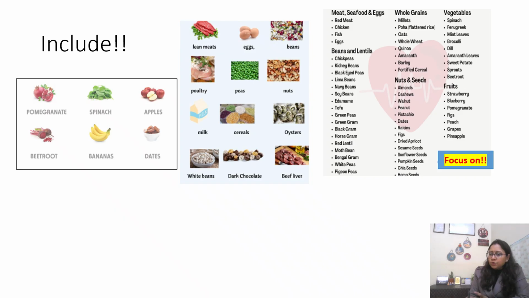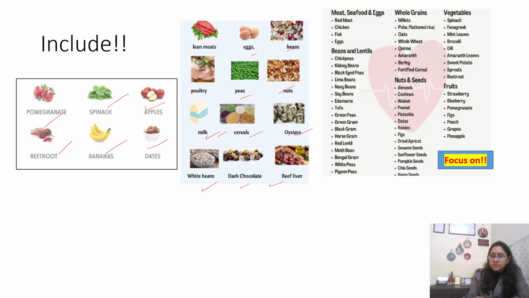So this is just a chart. You Google around and you will get a number of foods which will increase your hemoglobin levels. But the common foods, always go for the seasonal vegetables and fruits, like your spinach, apple, dates, bananas, beetroot, pomegranate. So these are the common food items which you include in your meal to increase your hemoglobin levels. The lean meats, eggs, beans, there's a huge list. Peas, nuts, berries, cereals, milk, dark chocolate, beef liver, white beans, oysters.